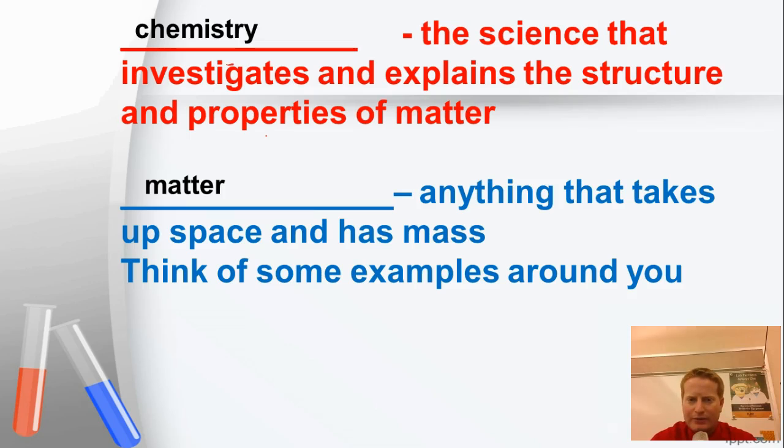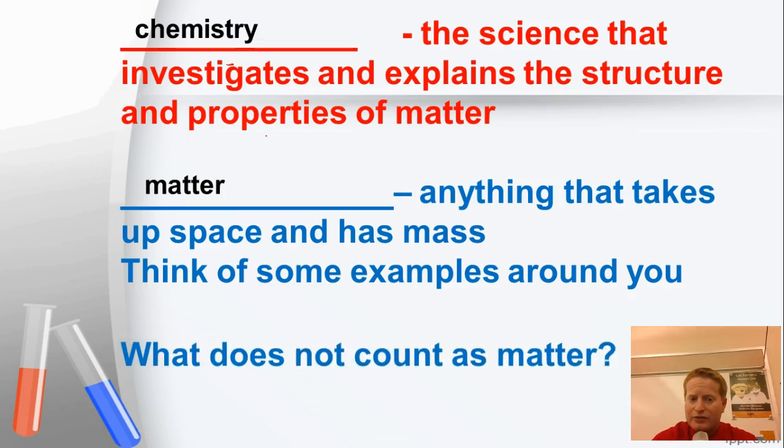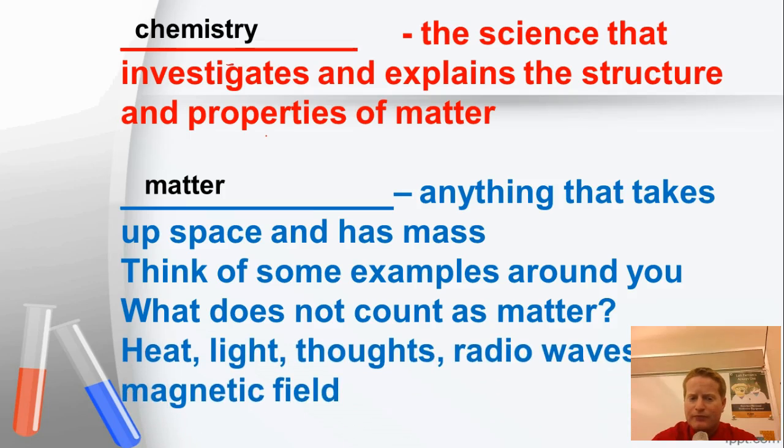If you take a minute to look around the room, most of the things around you will be matter. But what kinds of things aren't considered matter? They have to either not have mass, not have volume, or not have either. So for example, heat is not matter, light is not matter, thoughts are not matter, radio waves and magnetic fields are not considered matter because matter has to take up space and have mass, and none of those things have both of those.